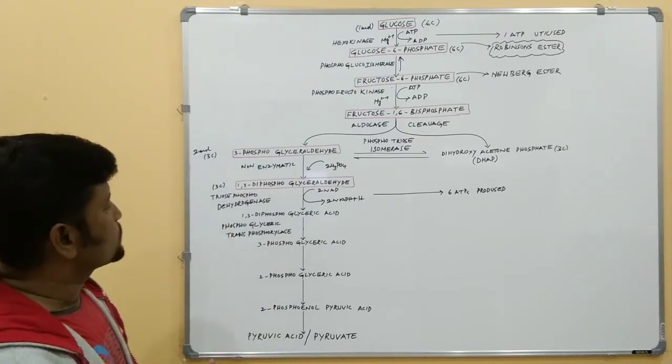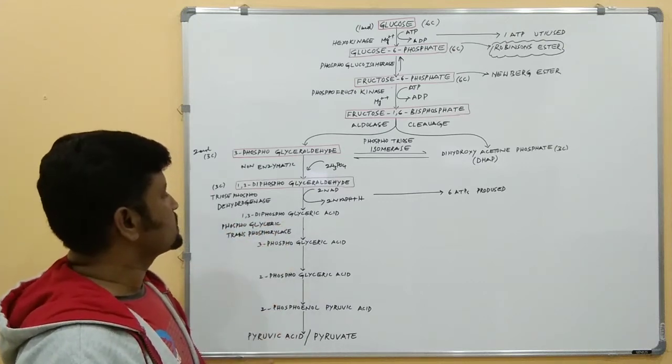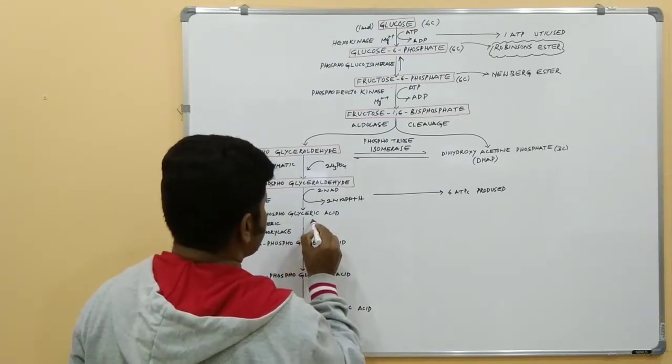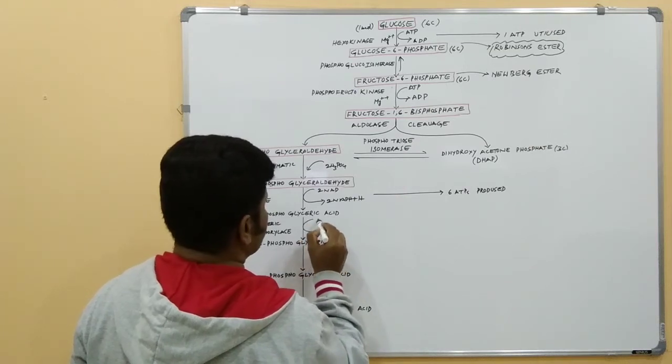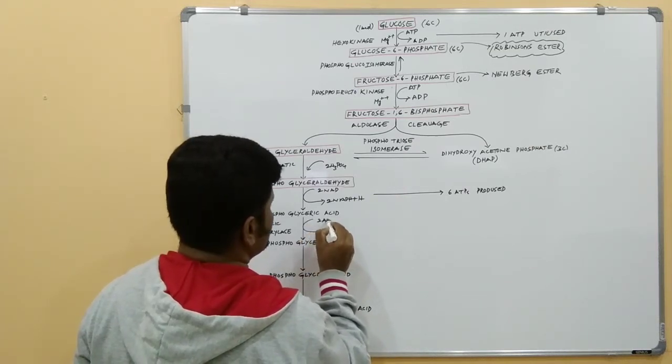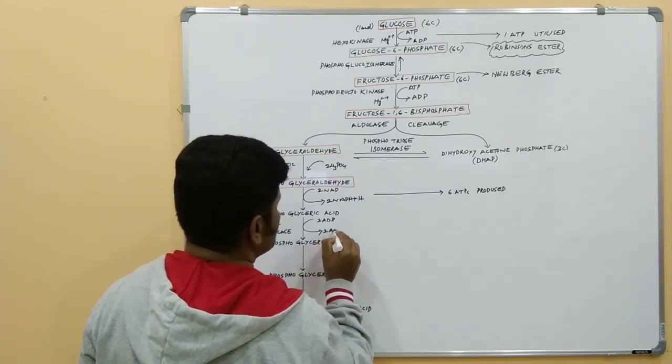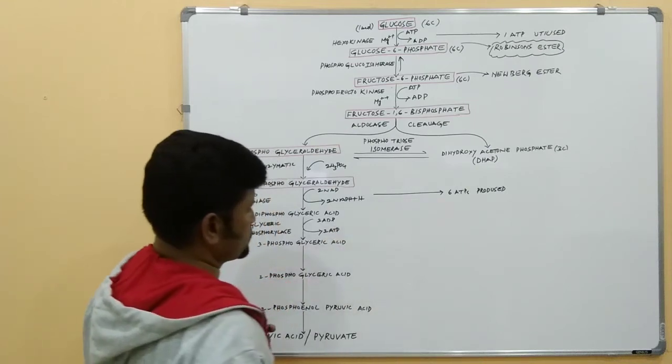Here the phosphate molecules released from the 1,3-diphosphoglyceric acid are taken up by 2 ADP molecules, and these 2 ADP molecules are converted into 2 ATP molecules.